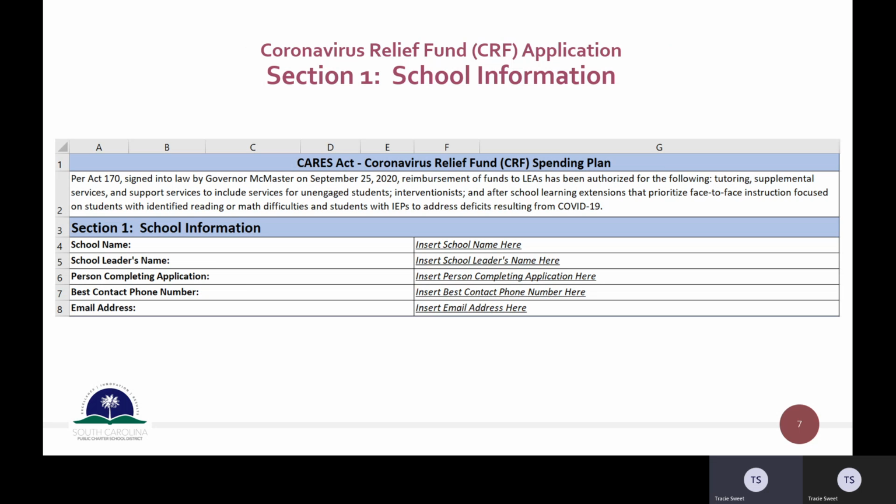So the first section is simply your school information. It has the information about what the CRF funds are related to, and then you would just put in your information. Please make sure that you include the name of the person completing the application, row 6, you can see that, and the best contact phone number. Again, this is a very quick turnaround application, so in case I need to contact someone, this is where you would put the best phone number and email address for the person who can answer questions about the application.